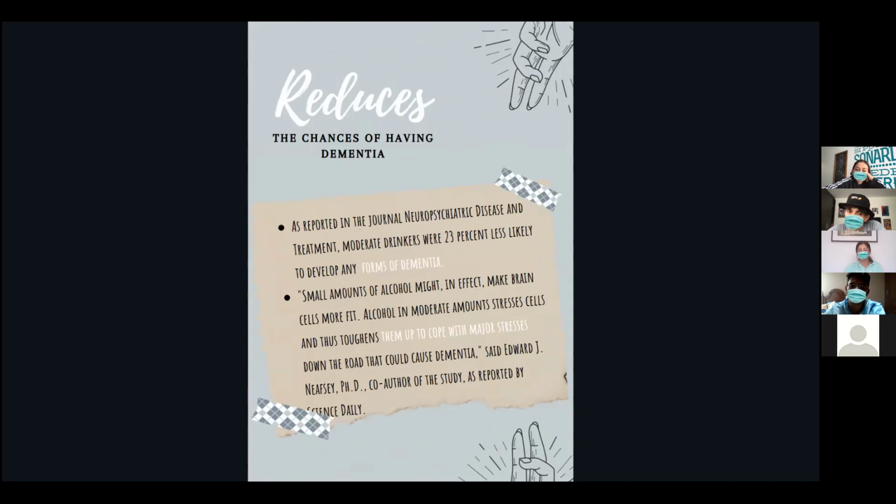Okay, so it reduces the chances of having dementia, as reported in the journal Neuropsychiatric Disease and Treatment. Moderate drinkers were 23% less likely to develop any form of dementia. Small amounts of alcohol might, in effect, make brain cells more fit. Alcohol in moderate amounts stresses cells and thus fattens them up to cope with major stresses down the road, that could cause dementia, said Edward J., co-author of the study, as reported by Science Daily.